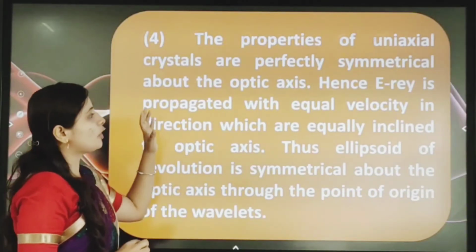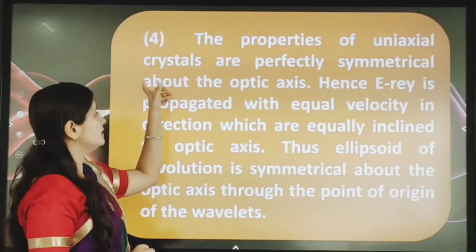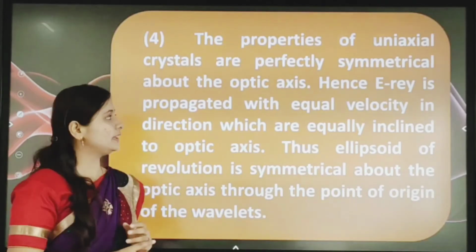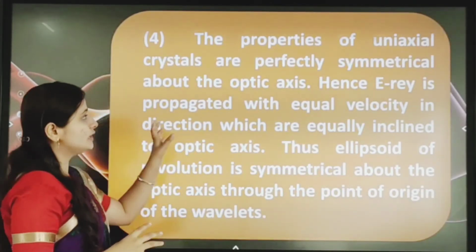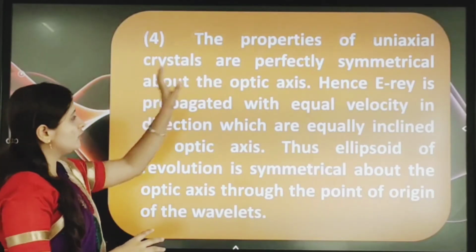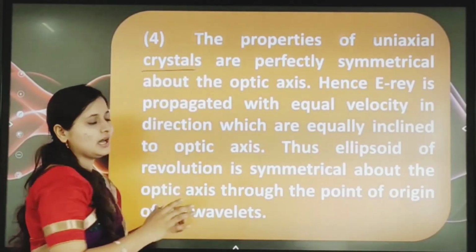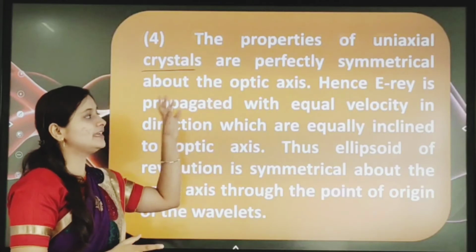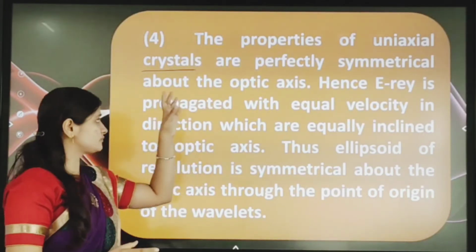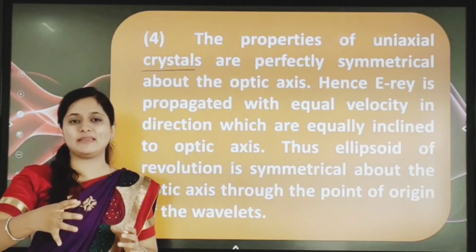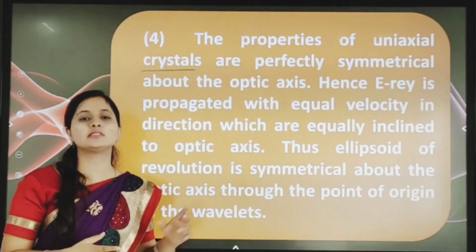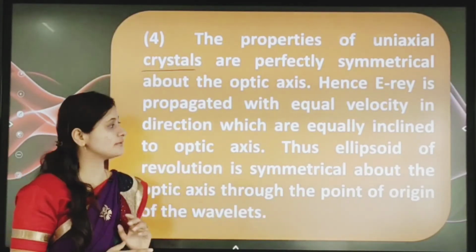See here, the properties of the uniaxial crystal are perfectly symmetrical about the optic axis. So whatever the properties of the uniaxial crystal are, they are perfectly symmetrical in nature. Symmetrical about the optic axis means the same. Symmetry is nothing but sameness about the optic axis.